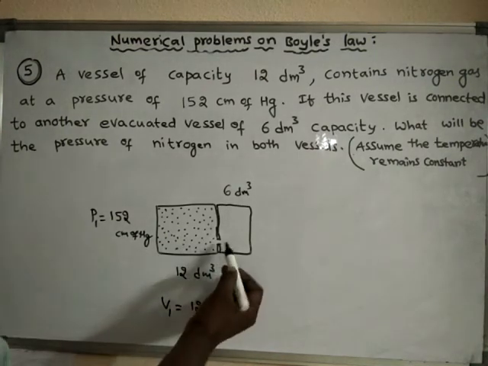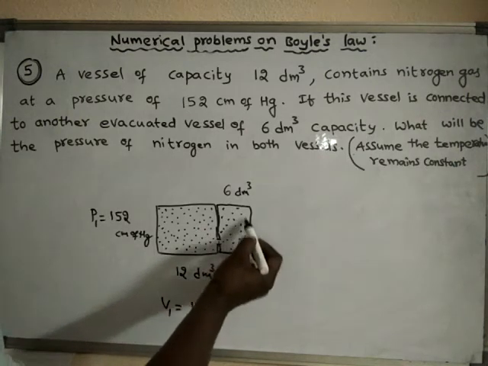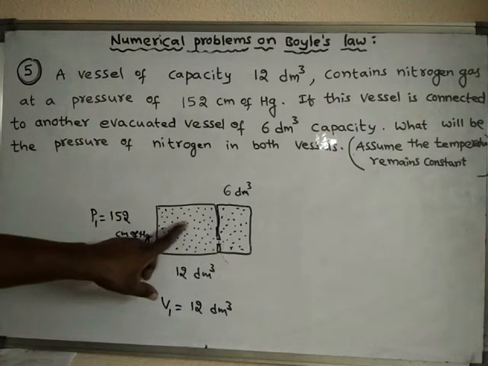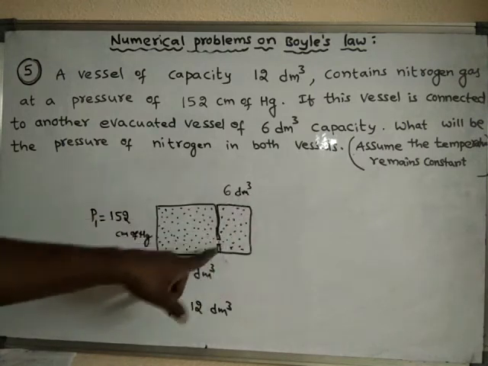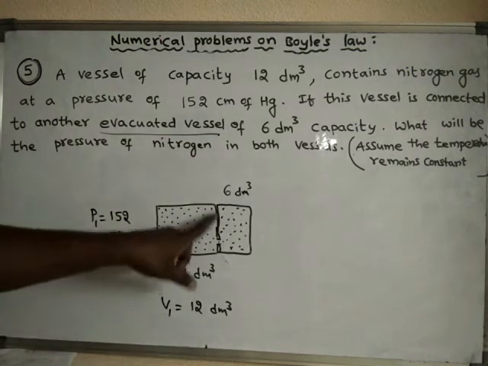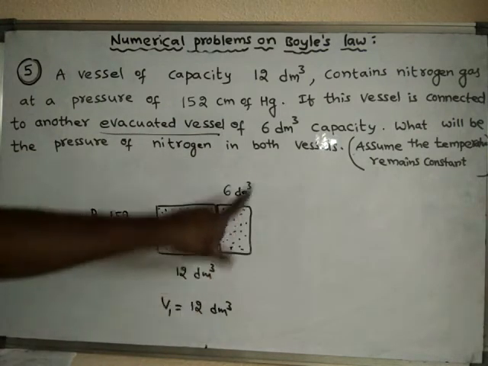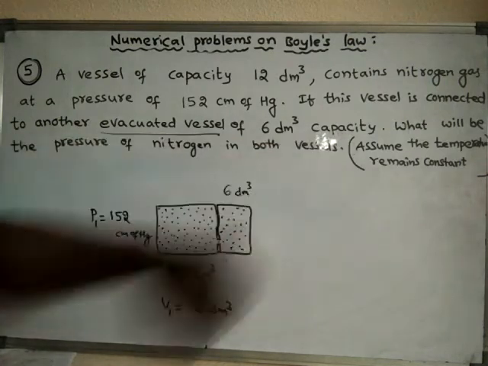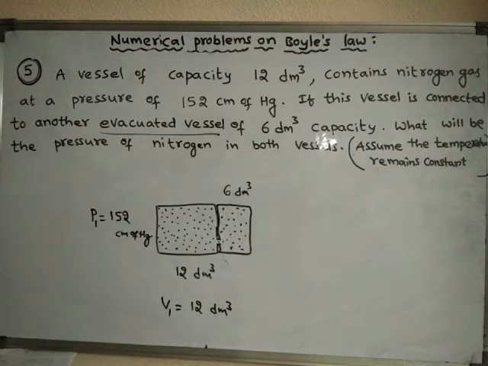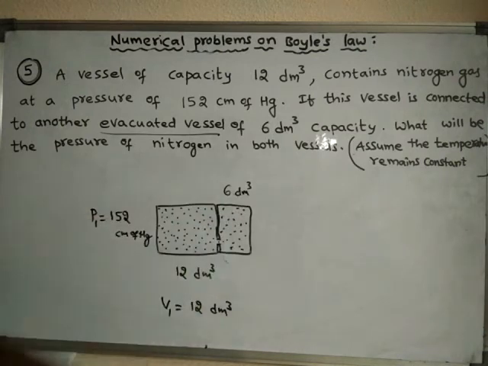When it is connected, what happens? The nitrogen gas will flow into this vessel also. Some amount of nitrogen is emptied into this vessel. Actually this is an evacuated vessel. What is the meaning of evacuated vessel? Empty vessel. So this vessel is connected to another evacuated vessel whose volume is 6 decimeter cube capacity, and the old vessel's volume is 12 decimeter cube.